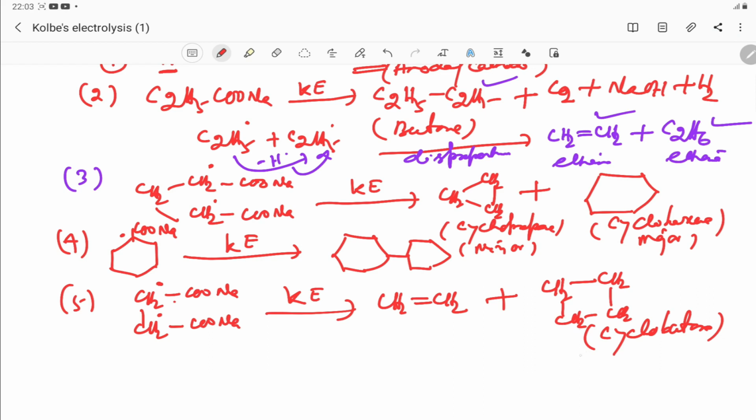So this is your major product. Ethene is major, and this is your minor product, by the electrolysis of the sodium salt of succinic acid. Similarly, if you take another example,